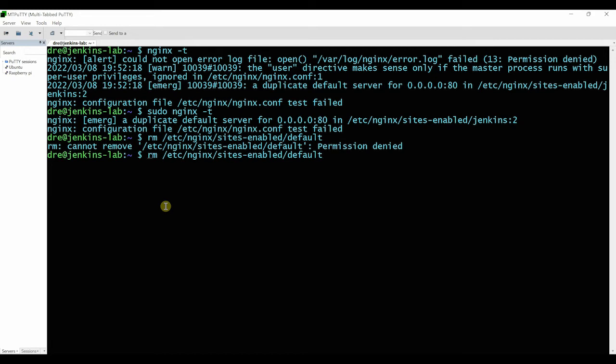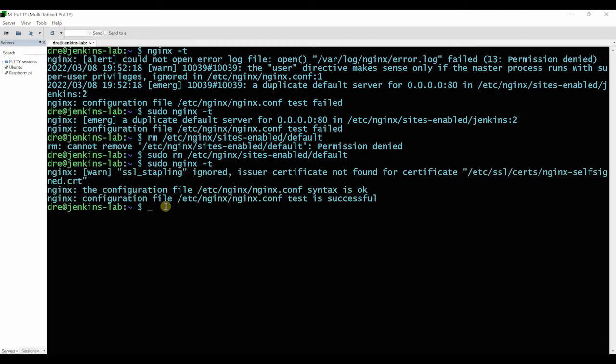Sorry, sudo. Test it again. Yes. So I had two defaults. I suppose it was everything for port 80. So I had to remove the default configuration as well.